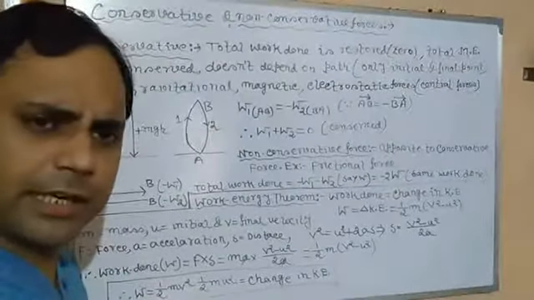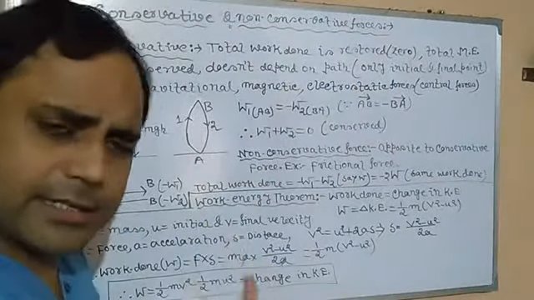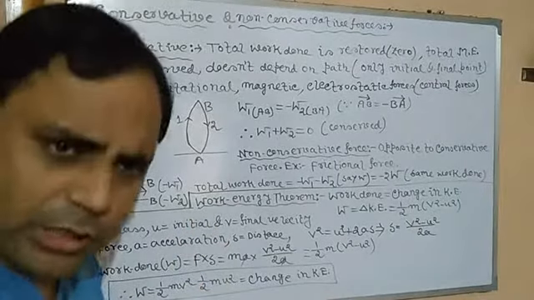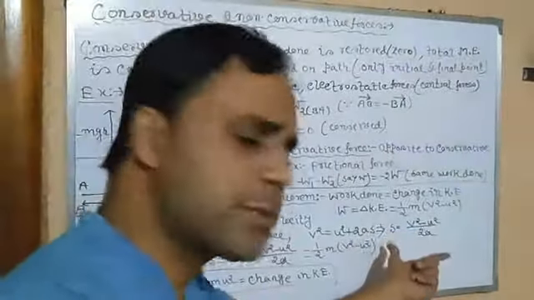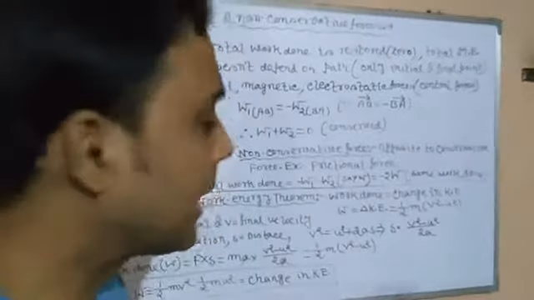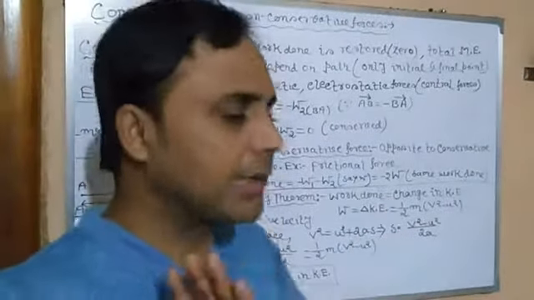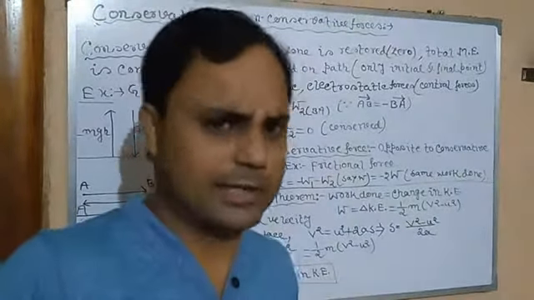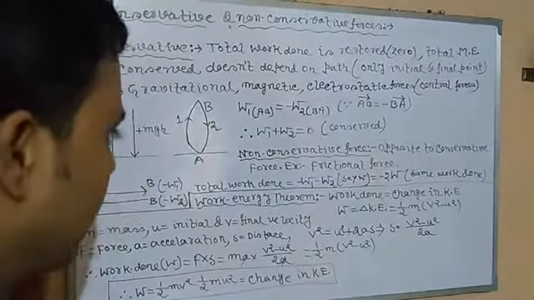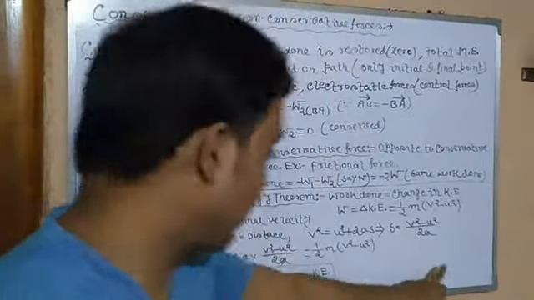It is obviously change in kinetic energy: final kinetic energy minus initial kinetic energy in case of acceleration. But if retardation occurs, it would have been u square minus v square. In that case, change in kinetic energy means initial kinetic energy minus final kinetic energy, since in case of retardation, initial kinetic energy will be more than final kinetic energy. That's why I have told you the same expression, isn't it? Theory is the same. So s is equal to v square minus u square by twice a.